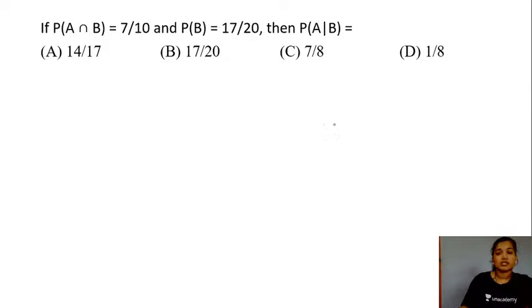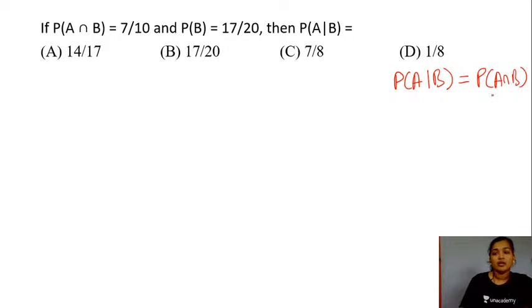So let me discuss the formula, right? Probability of your event A given your event B will be equal to probability of your event A and B divided by the probability of B here. So you have the values given to you all. So do substitute the values and give me the right answer. Students, what do you think will be the right answer for this question?